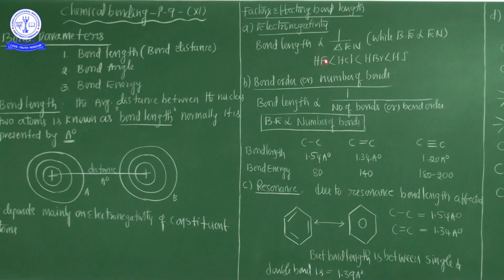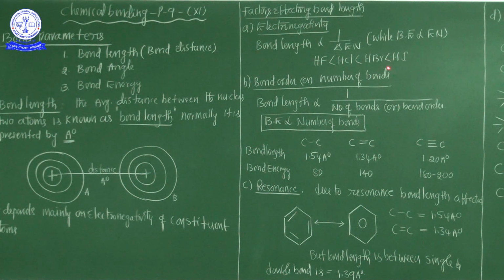Higher electronegativity, so the hydrogen atom is completely attracted towards the fluorine side. Completely attracted towards the fluorine side, the bond length and bond distance is very small. So that's why, my dear students, electronegativity decides the bond length in between the two atoms. If the electronegativity value is the maximum, bond length is minimum.